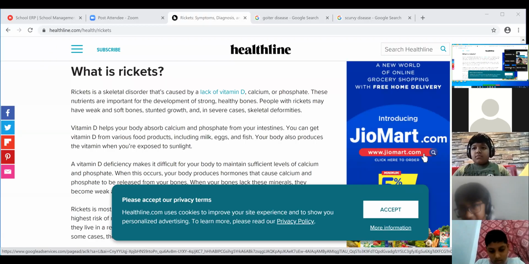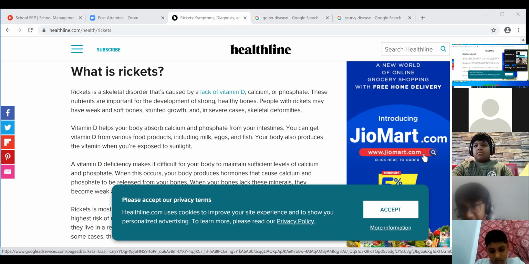Now you have seen what the symptoms are and how goiter looks. It is caused due to the deficiency of iodine. Have you seen the pictures? How it looks when a patient suffers from goiter. There will be swelling in the glands of the throat.